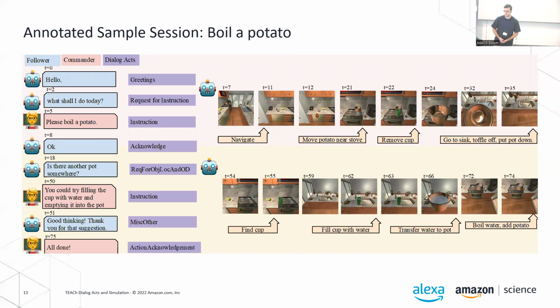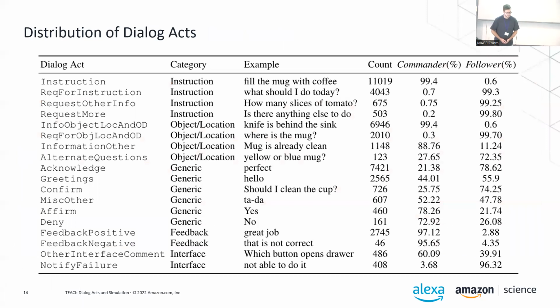This is the example session that I showed you earlier, together with the dialog acts annotated at the side. As you can imagine, some of the utterances are long and might map to multiple dialog acts. In this case, we also ask the annotators to segment the utterances, such that one utterance segment always exactly maps to one dialog act. In the first utterance, for example, hello, what shall I do today? We created two segments, hello, which is a greeting, and what shall I do today, which is a request for instruction. Overall, there's 18 such dialog acts.